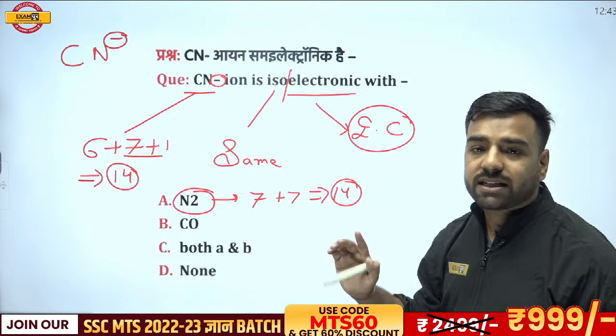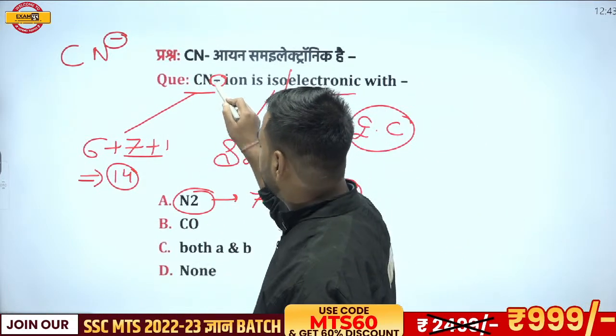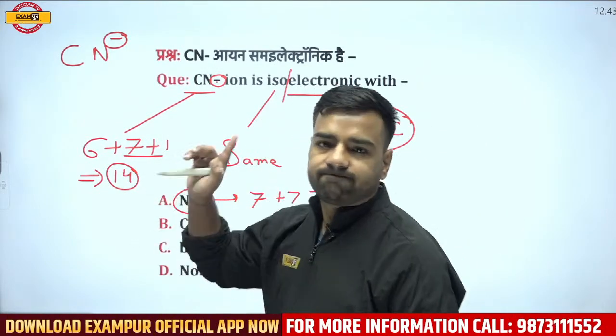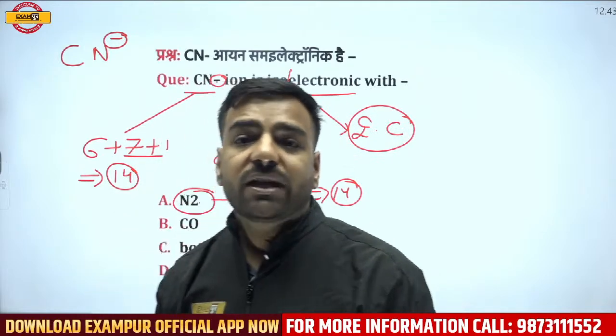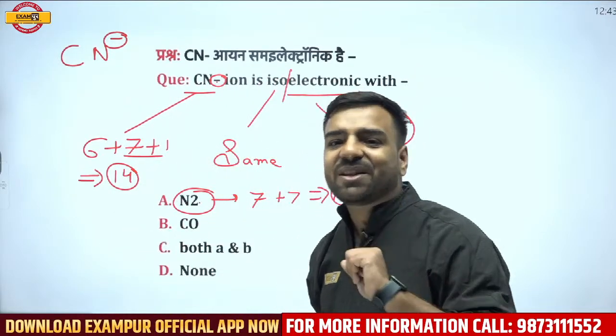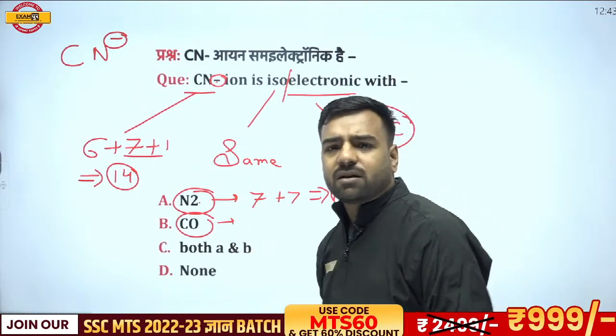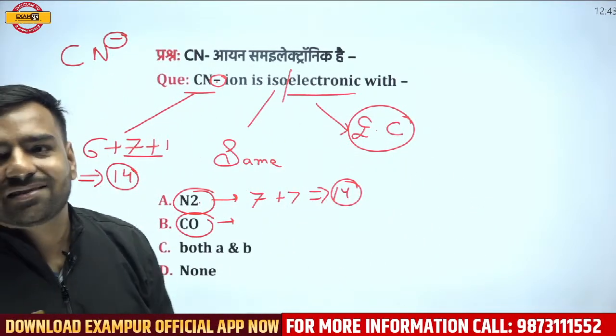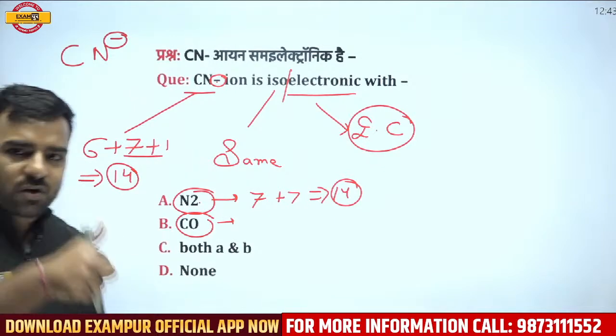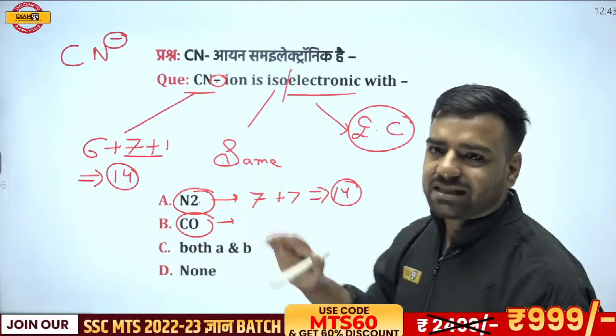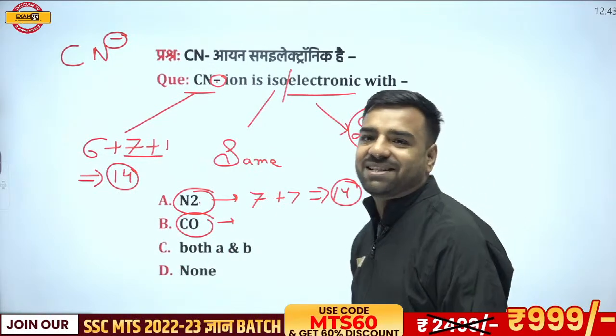Isoelectronic. So it is asking which is having the same electrons, obviously. So this and this are matching. One of the points has matched. But we can't skip the second option. Just go with the second option now. CO. What do you think? Carbon. Okay, so Shantu is going with C. Okay, Shantu, great. But I'll be explaining this, then I'll tell you whether the answer is wrong or right.